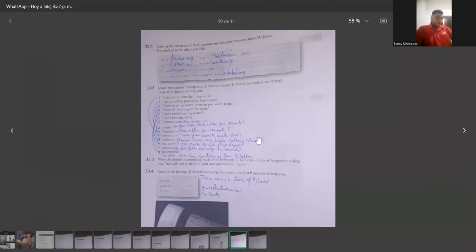33.4. Describe the findings of the laboratory report in words. Look at B opposite to help you. There was a trace of blood, a gross proteinuria, and no cost.